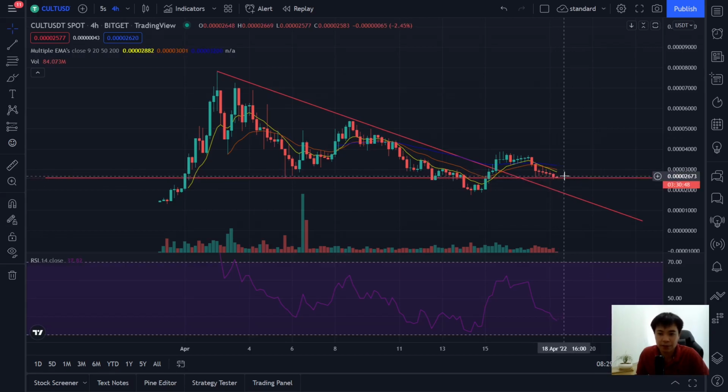So if you're interested in this project, this would be quite a decent buy area, right? Even if it drops further, maybe it reaches this trend line, and this trend line will become a support. So you come here, it may bounce up, go down again, bounce back up. But all in all, I feel this might be good in the long term.